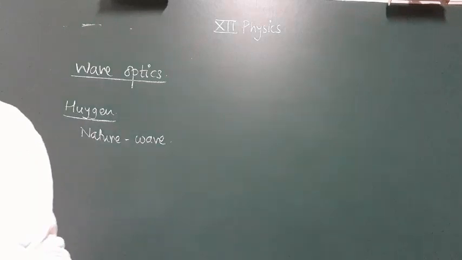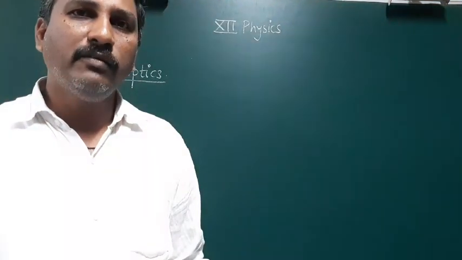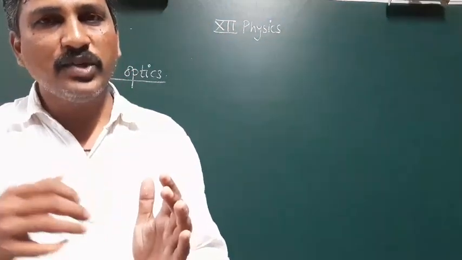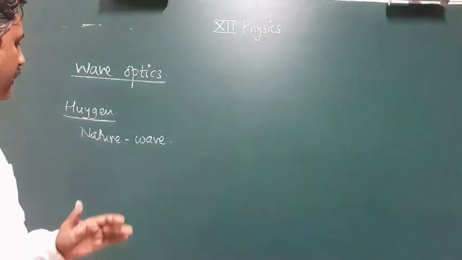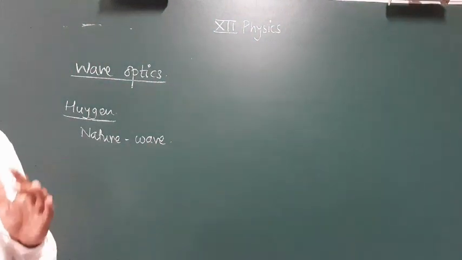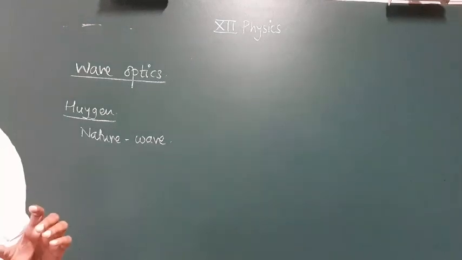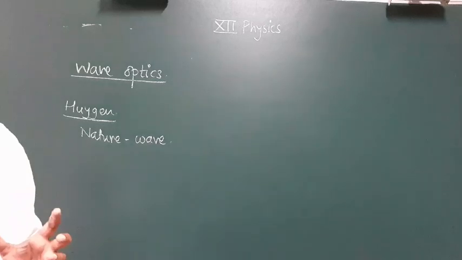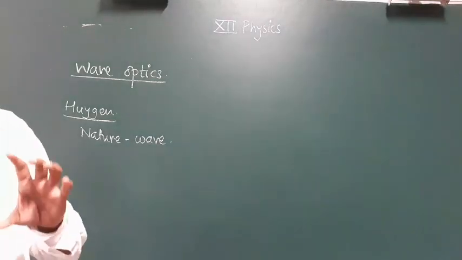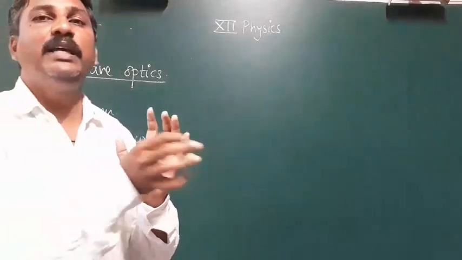We can observe different colors. We observe different colors because of different wavelengths of light, because as we change the wavelength of the light, the color also changes. Remember that up to 11th standard we heard one word, monochromatic. Mono means single and chromo means color. Monochromatic means single color, but in wave optics monochromatic light means a single wavelength light.